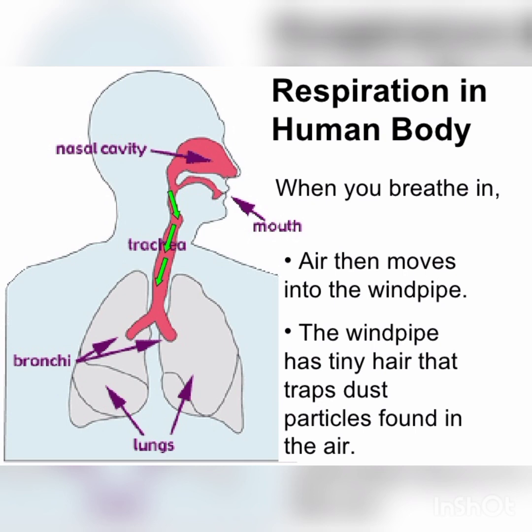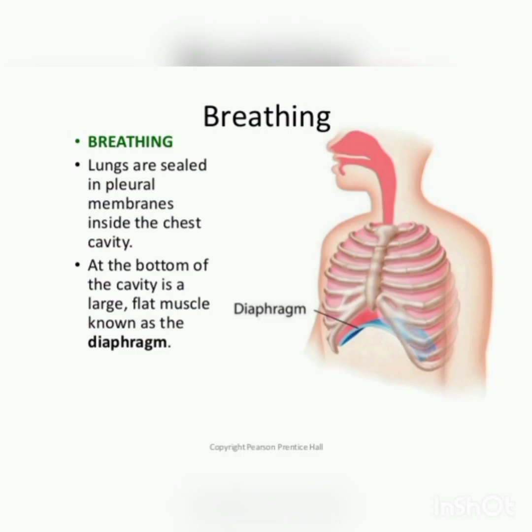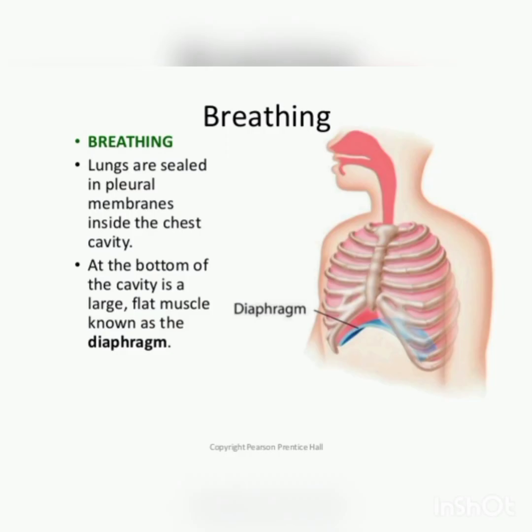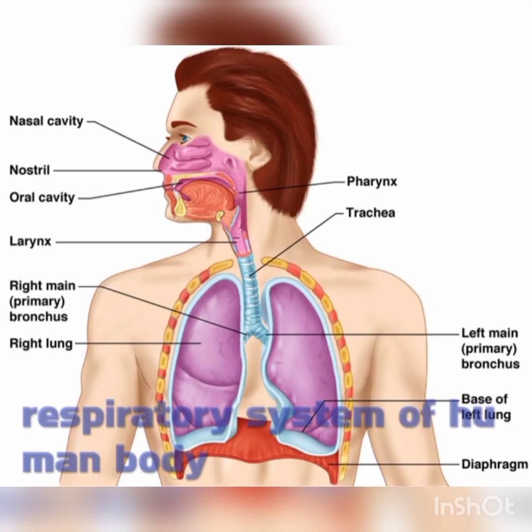In the human respiratory system, first we mainly have the breathing process. Lungs are sealed in pleural membranes inside the chest cavity. At the bottom of the cavity is a large flat muscle known as the diaphragm. Our human respiratory system has some parts: nasal cavity, trachea, lungs, bronchi, pharynx, larynx, bronchioles, and diaphragm.